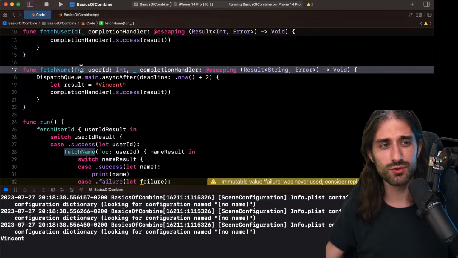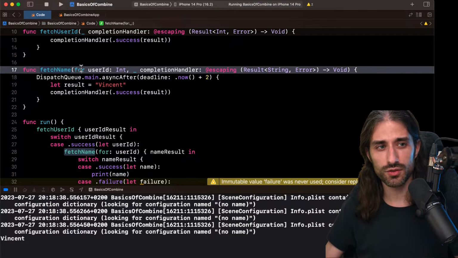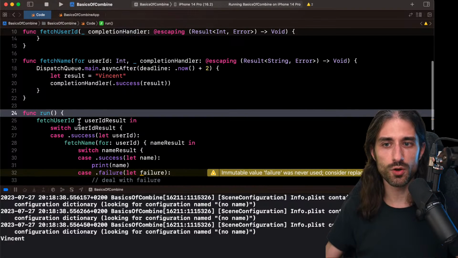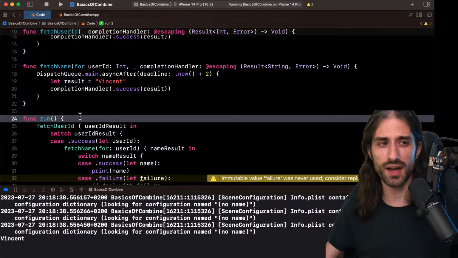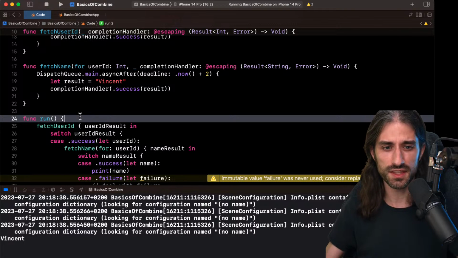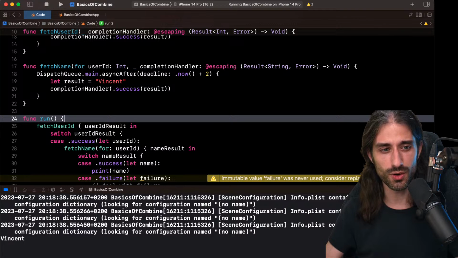And the other approach is to do functional reactive programming, which is kind of like structured programming. It's introducing control flow statements, but to deal with closures. Instead of just passing raw closures as completion handlers, we pass more specialized closures to deal with maybe transforming a result into the result of another call, consuming the result, combining 2 calls together, these kinds of things. This is what Combine is all about, and this is what we are going to see in this training course.